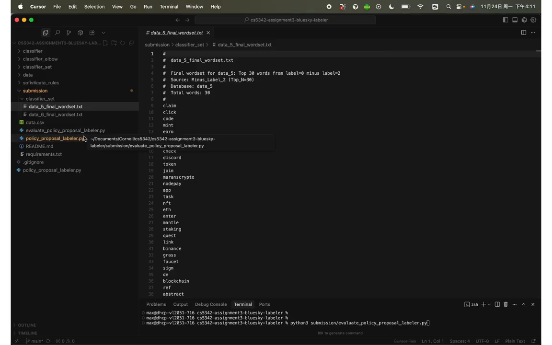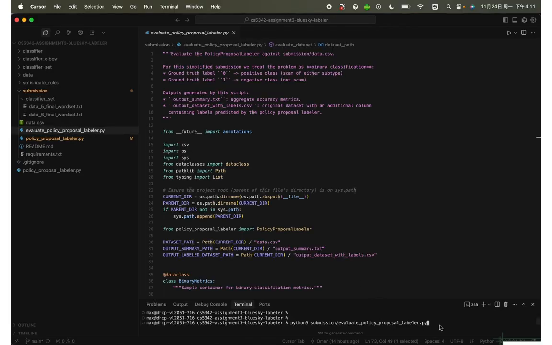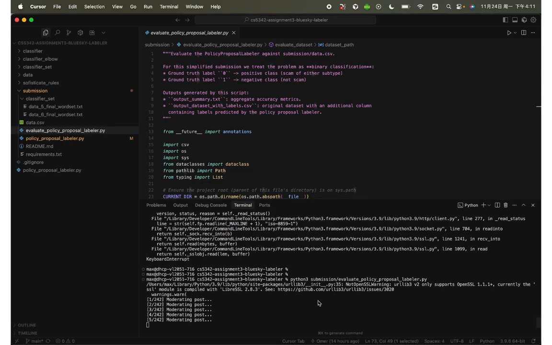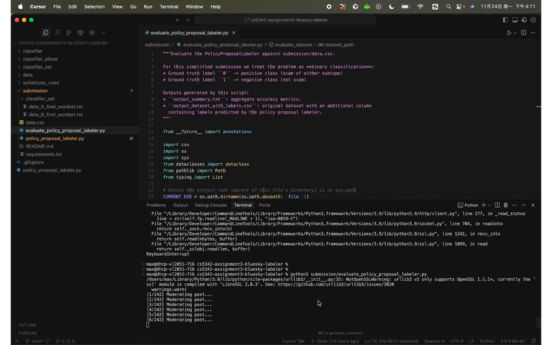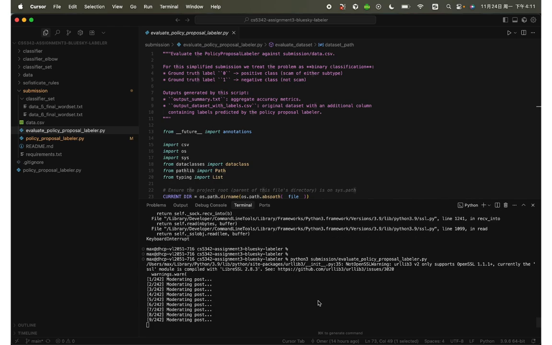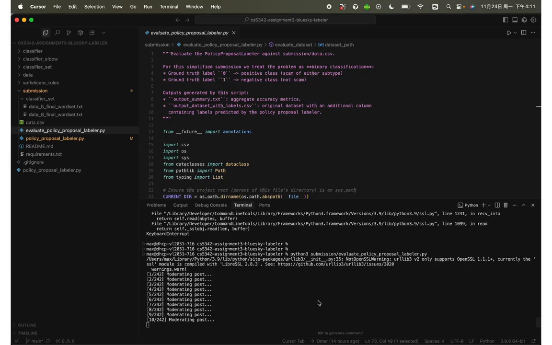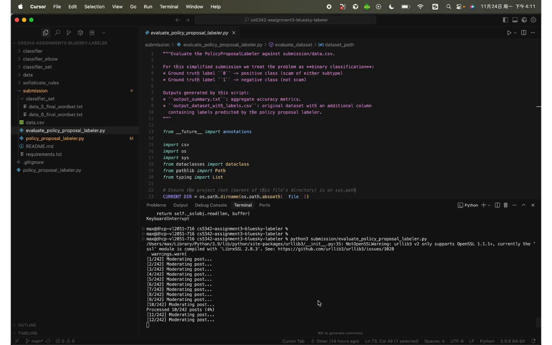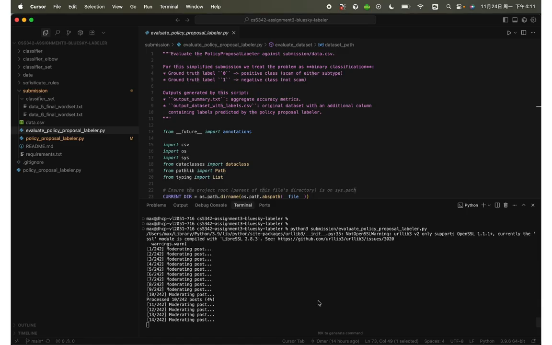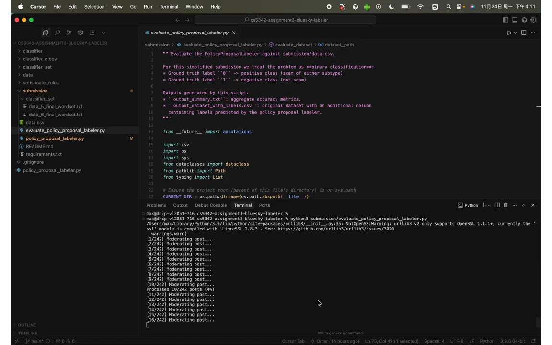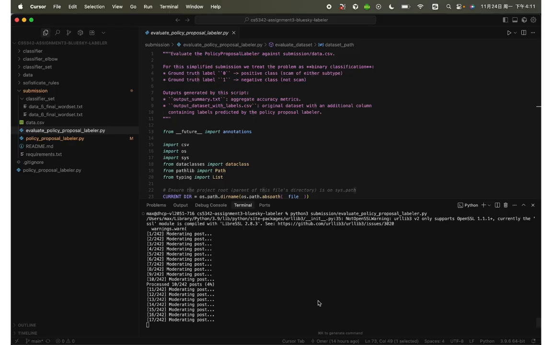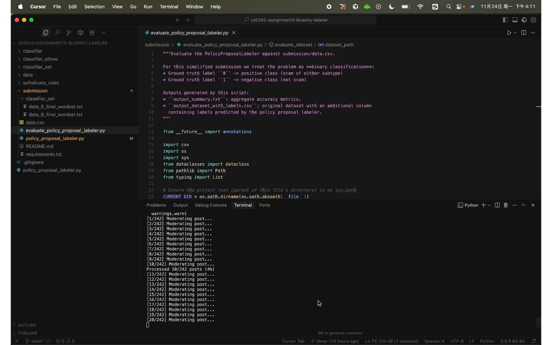And here, I'm now going to run the evaluate policy proposal labeler to show you the process. You can see here is the Python code I run in the terminal, and it is now moderating the posts. What we did is we used a funnel design. First, we load the classifier set and classify all the data by checking whether the data has matched the keywords. If it has matched the keywords, it has the probability to be harmful data, and it will go through the pipeline. If it doesn't match any of these, it will just be marked as non-harm.